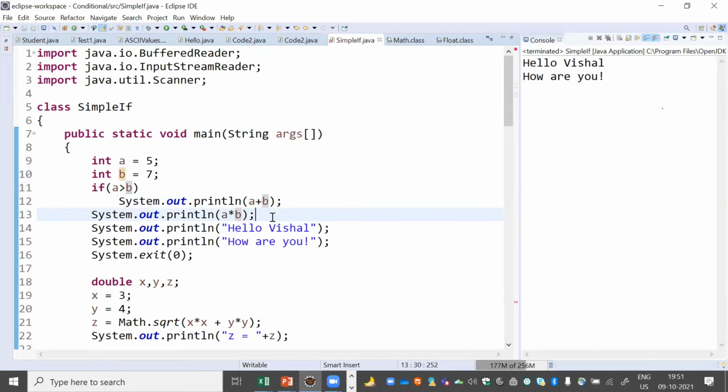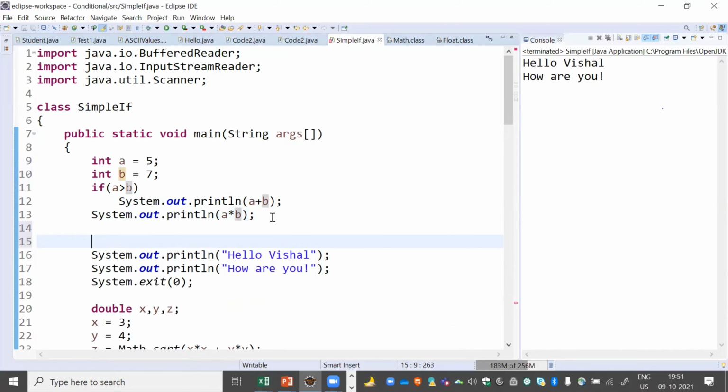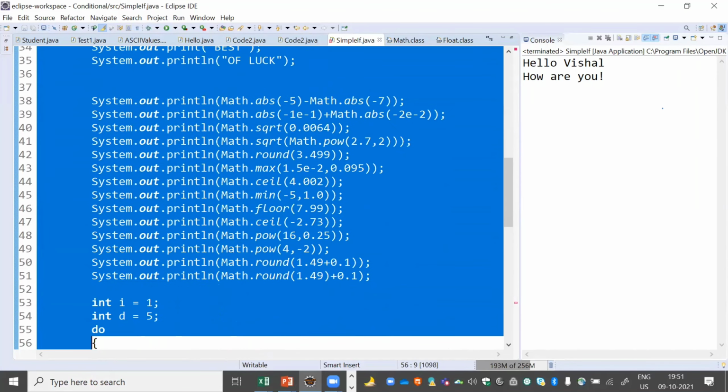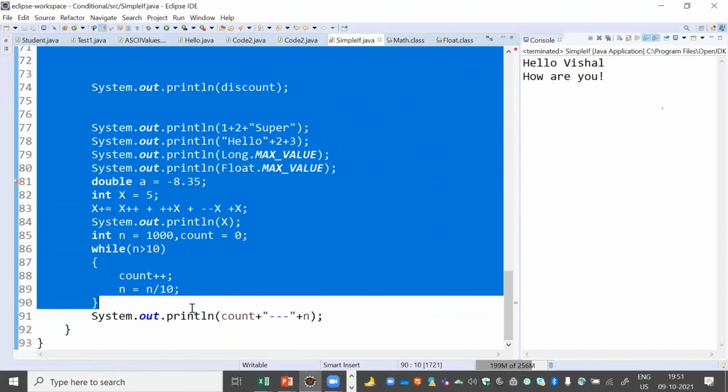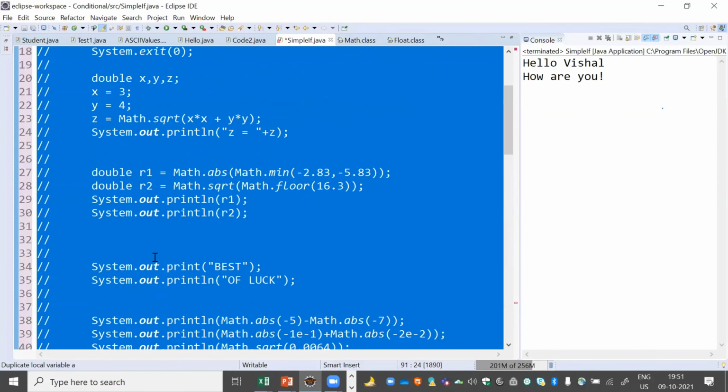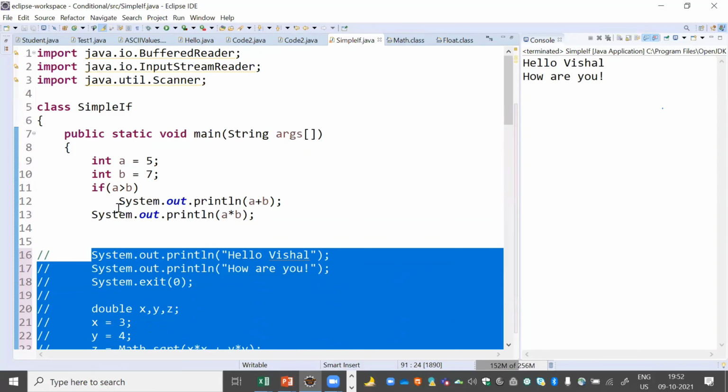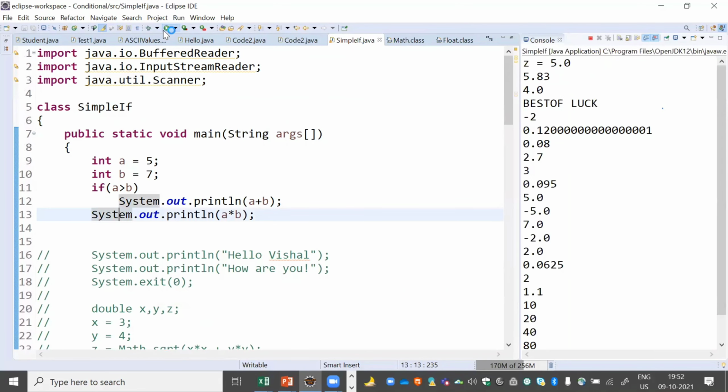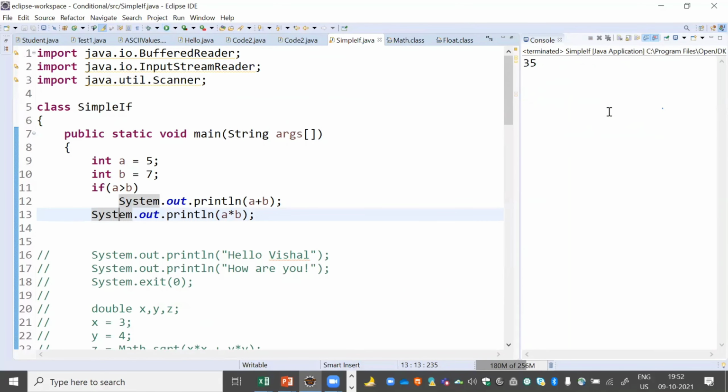First of all, I'll be showing you the output of this particular code. You just have a look. You just have to comment out the top line. This is a single line comment which I have applied in this particular question. So here you can see the answer is 35.